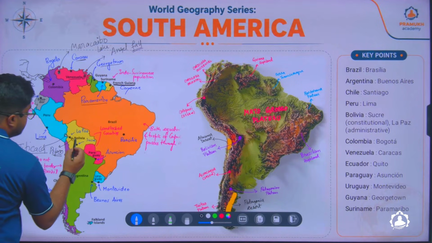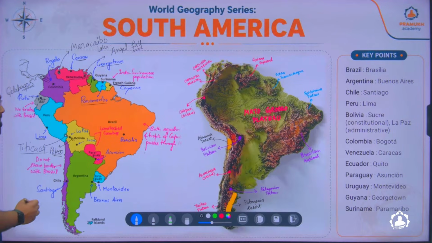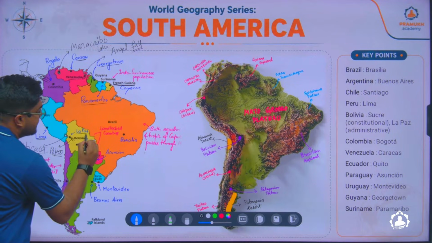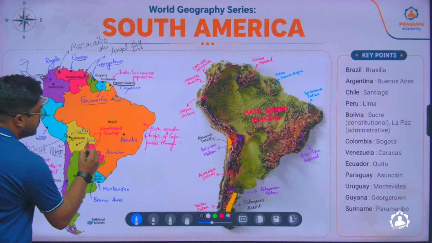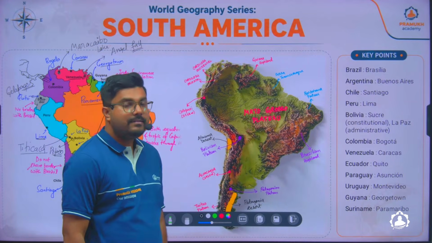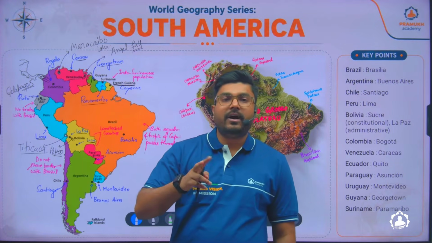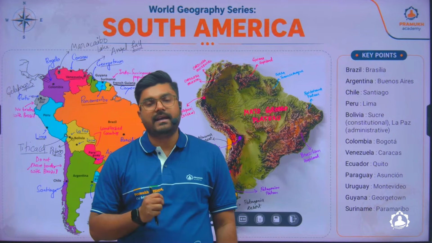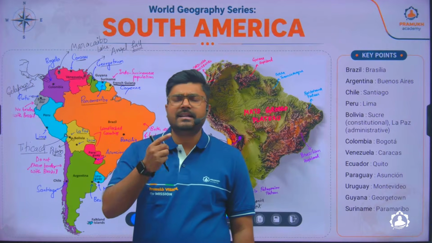Next to Peru is Bolivia. Bolivia interestingly has two capitals. One is La Paz, and another is Sucre. Now La Paz and Sucre have different functions. One is used as the judicial capital, and the other as the seat for the ministers.